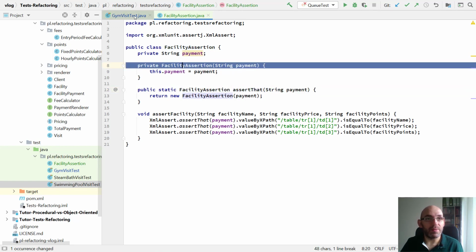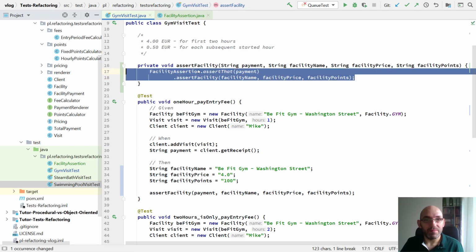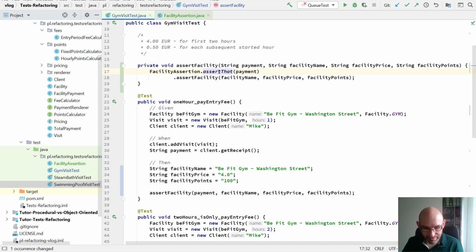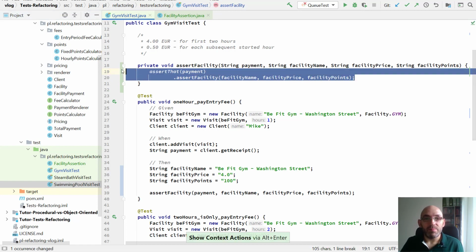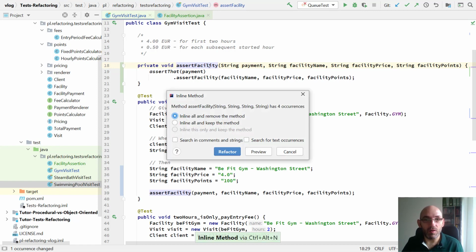The constructor is private. Let me show you the difference. Now I can use this piece of code instead of calling the method that contains 4 parameters. Let me do this. Ctrl-Alt-N, inline all and remove the method.